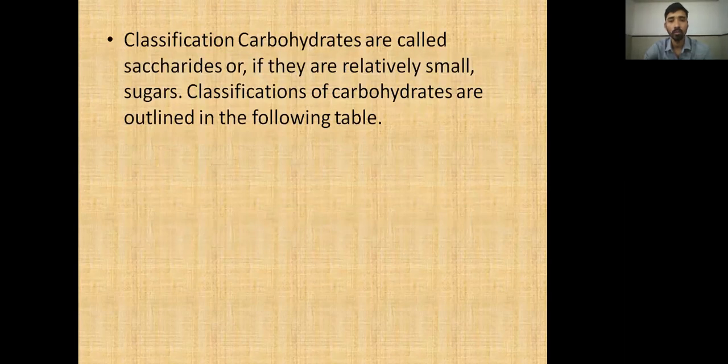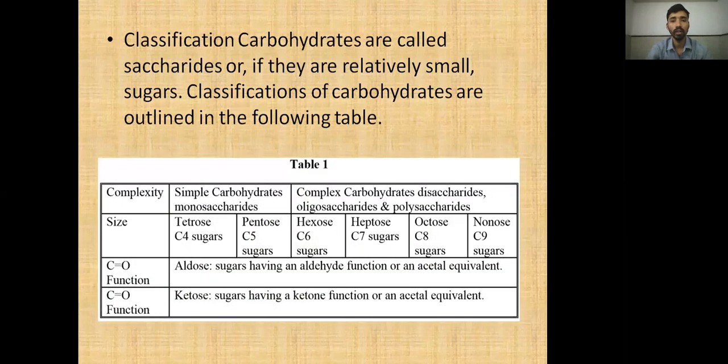It is the most important molecule, and the question arises of the classification of carbohydrates. They are called saccharides if they are relatively small sugars. The classification of carbohydrates is outlined in the following table. The classification depends on size, and also on the functional group in the most abundant species. Aldose is a sugar having an aldehyde functional group. Ketose means a sugar having a ketone functional group, which is also present in this series.